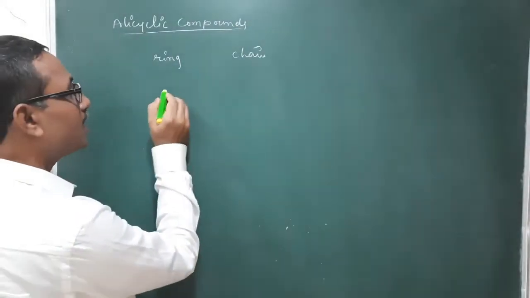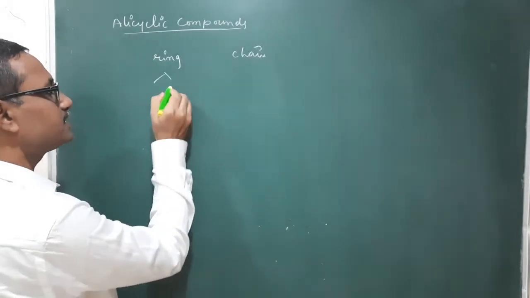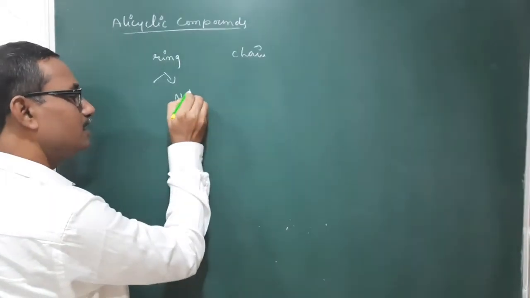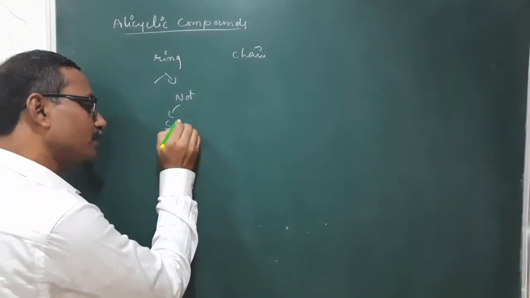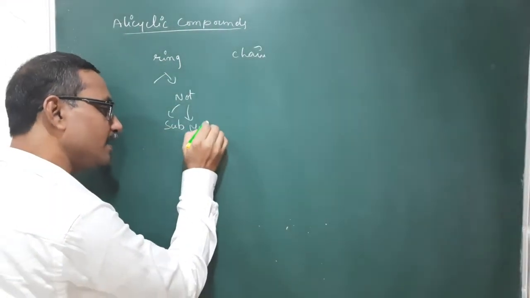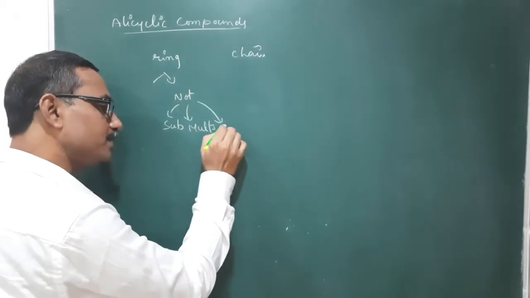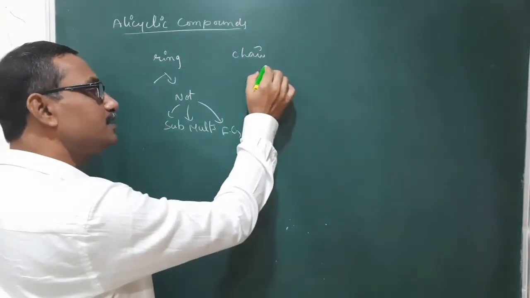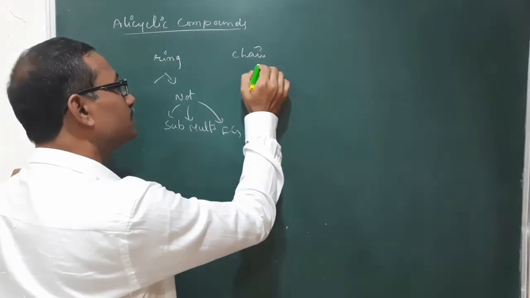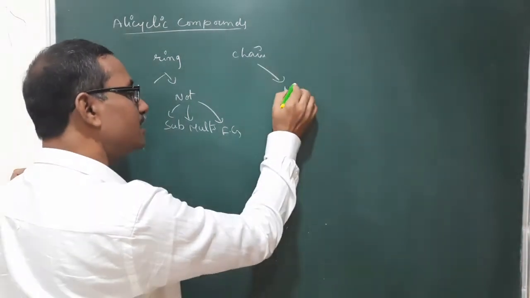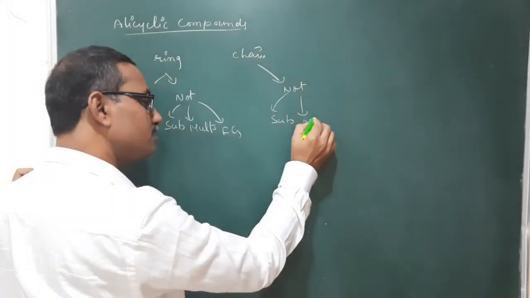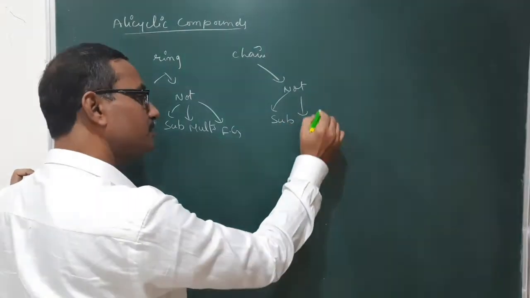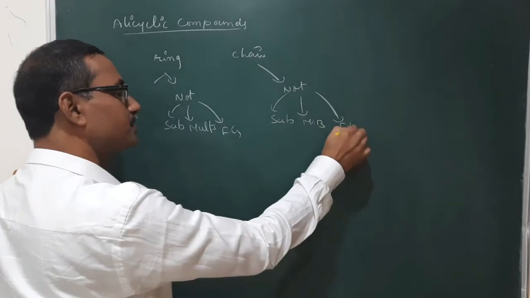Here both are not having any substituent. Substituents are not there. Multiple bonds are not there. Functional groups are also not there. Similarly, this chain also does not contain substituents or multiple bonds. Similarly, functional groups, nothing is there.